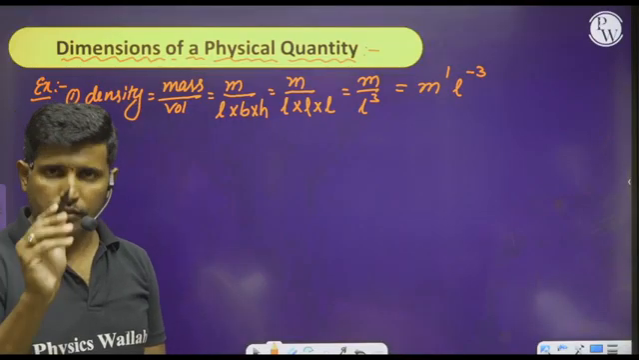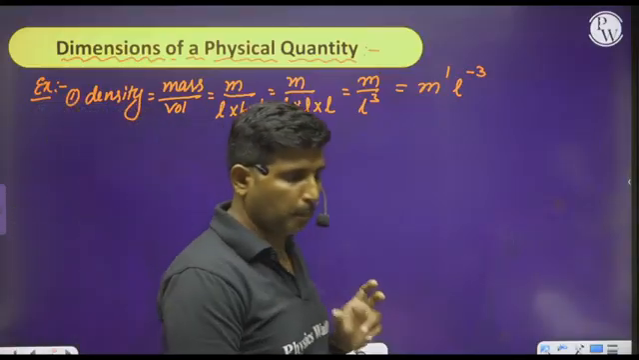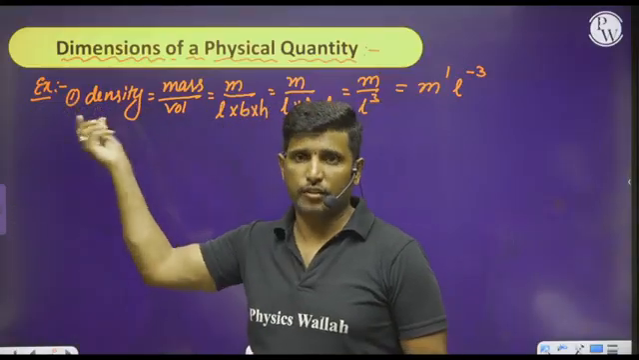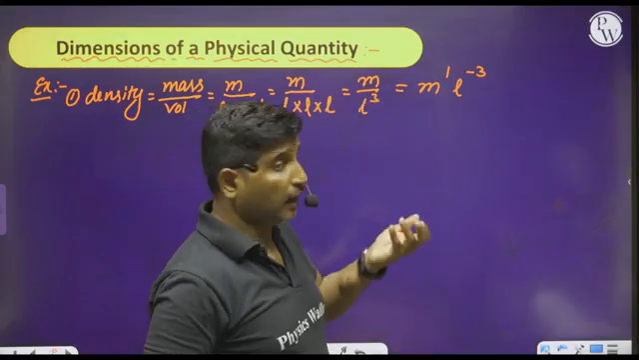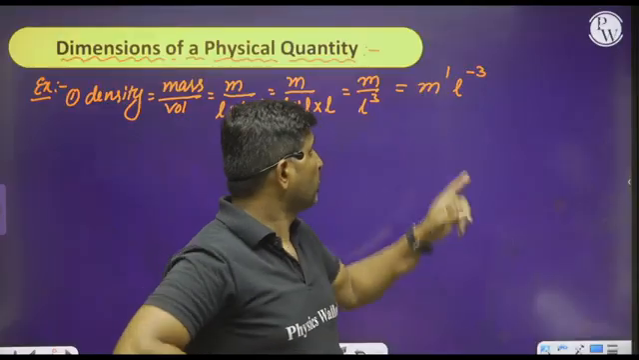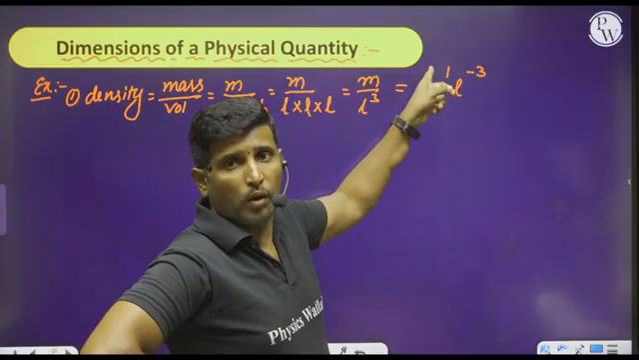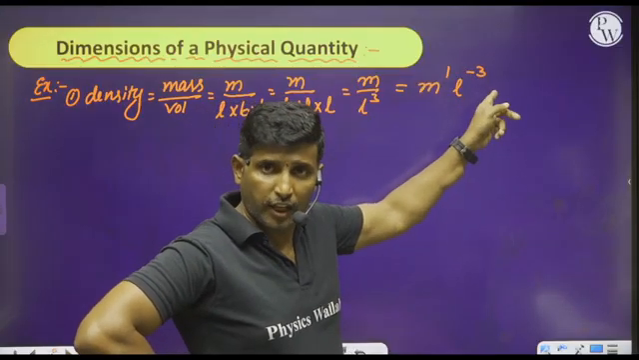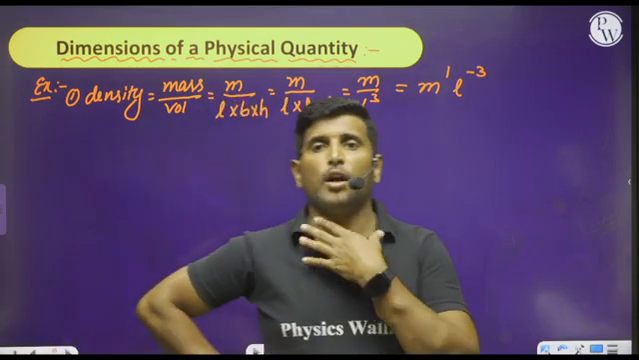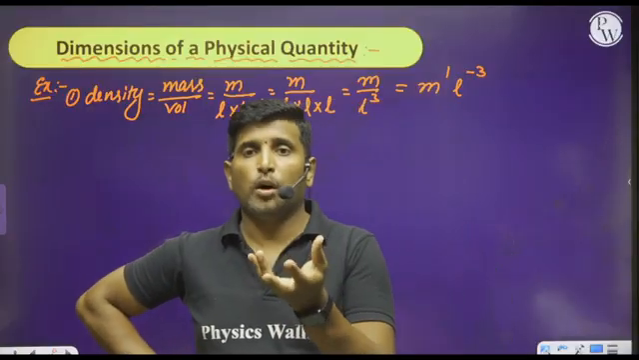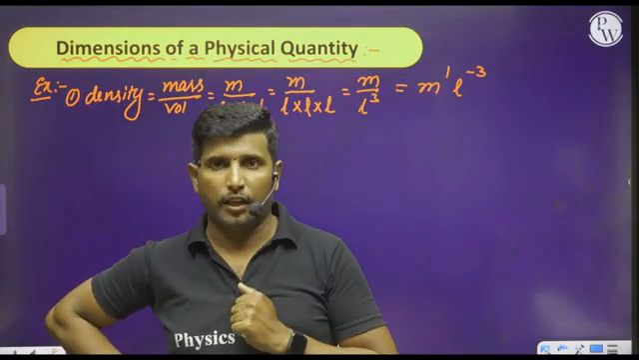That means, please look at the board and listen to my words carefully. If I want to represent the quantity density, I want to raise the fundamental quantities mass and length to the power 1 and to the power minus 3 respectively. Is it clear? I am repeating that. If I want to represent density, I take mass to the power 1, length to the power minus 3. Is it clear?